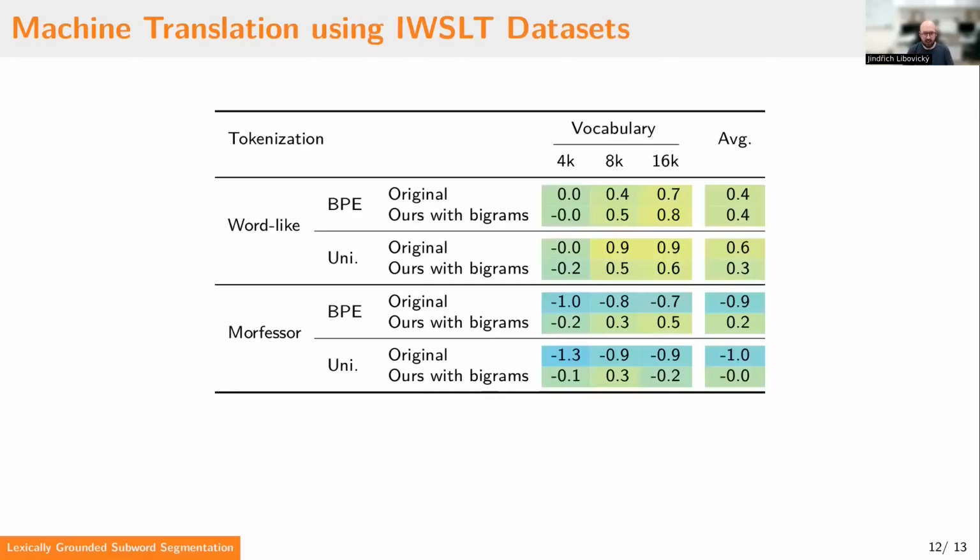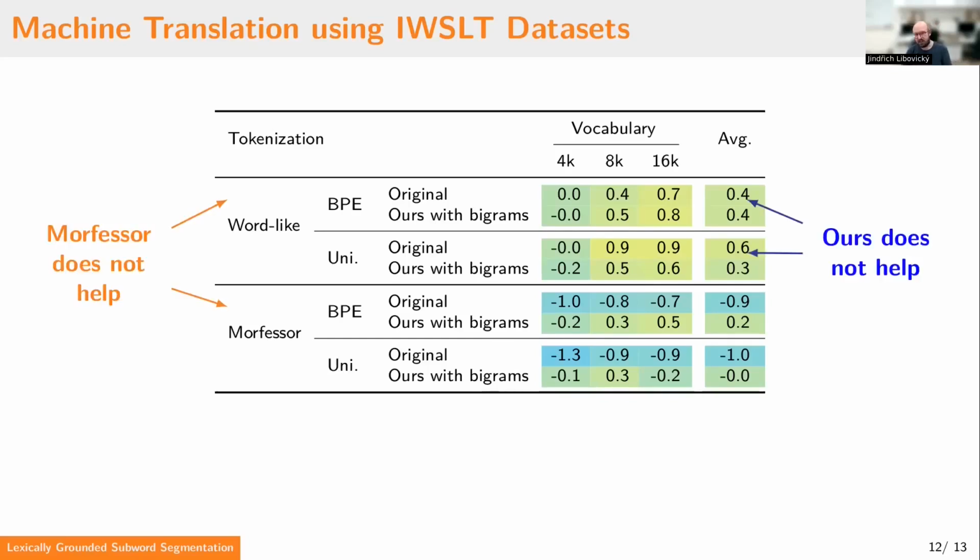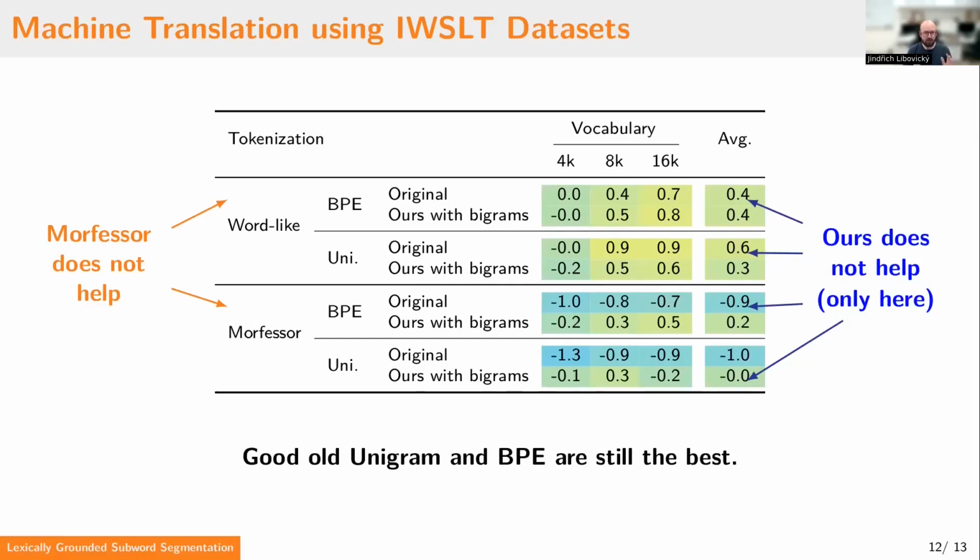When we look at the results, standardized and averaged over the 18 language pairs, the results look like this. Morfessor pre-tokenization does not help, neither does our tokenization and the word-like pre-tokenization setup. It slightly helps when using Morfessor, but the good old unigram and BPE tokenization was still the best for machine translation.